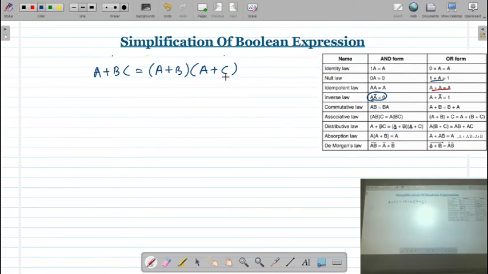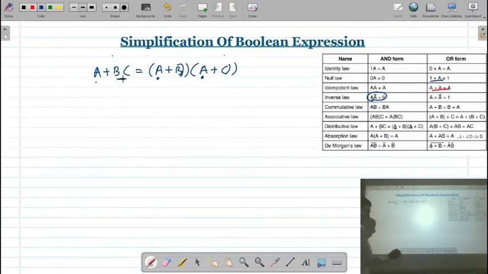Means how to write this? Suppose this kind of expression is there. So one of the variables, A, is present. The same variable A is also present here. Then in the output you can write A as it is. Whatever the variable is common, you have to write as it is. And whatever the rest of the variables are there, here B is there, C is there, then you take the product of the rest of the variables. So it is A plus BC. So here you will get the practice, then you can apply it to a Boolean expression, and it will be simplified.